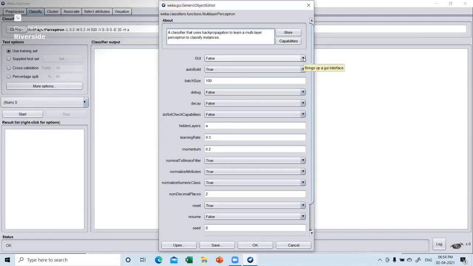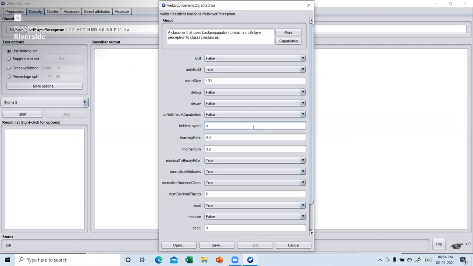I'll show it to you a bit later. Then auto build, yes, we want it to auto build. If you want to build it yourself, you can do that by saying false. Then batch size, if you're doing batch training. Then debug, not required. Don't-know is also not required. Capabilities, do not check it. Now the most important is hidden layers. A property of WEKA is that by default, it is going to consider the hidden layer as 0.